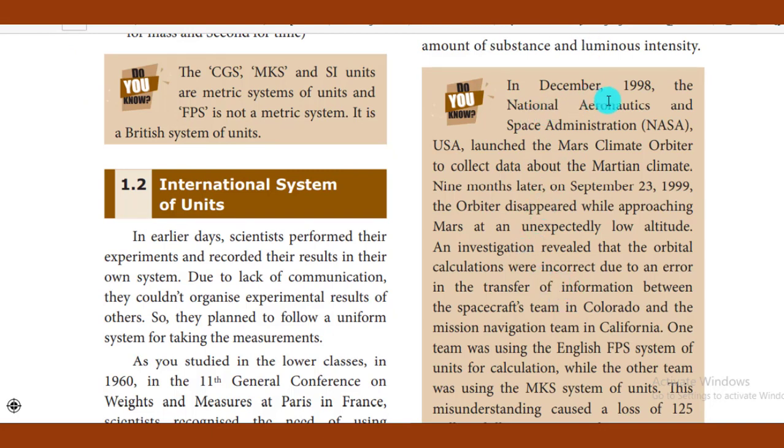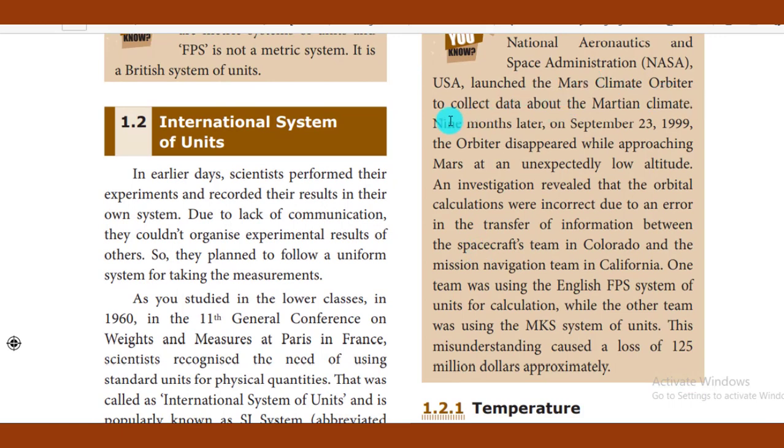During December 1998, NASA, National Aeronautics and Space Administration, launched a Mars Climate Orbiter. This is one of the important missions. This Mars Climate Orbiter was launched to analyze the Martian climate. Nine months later, on September 23, 1999, the orbiter disappeared.